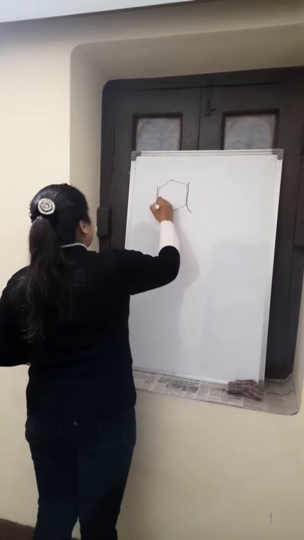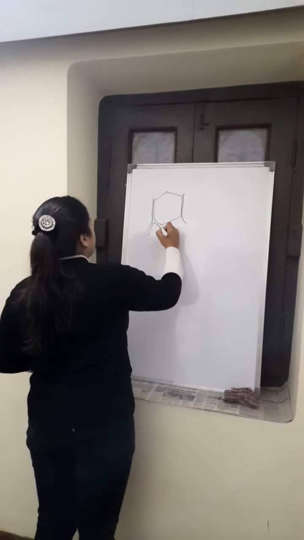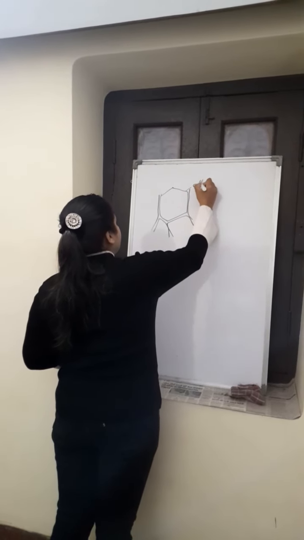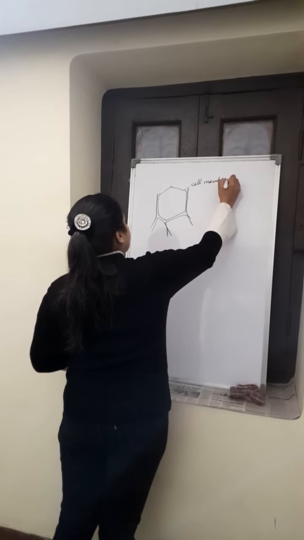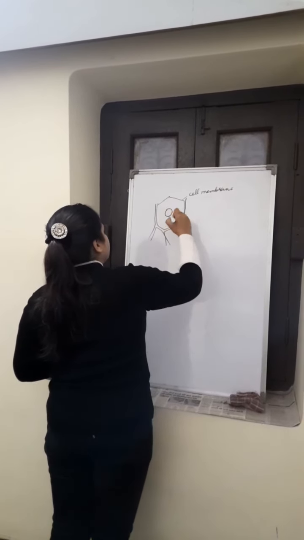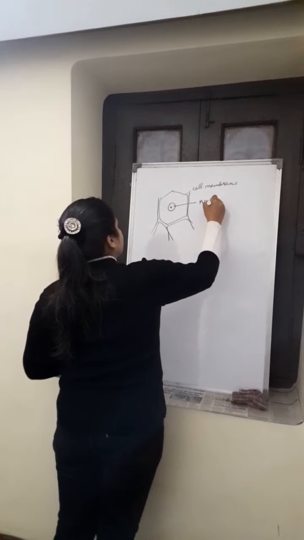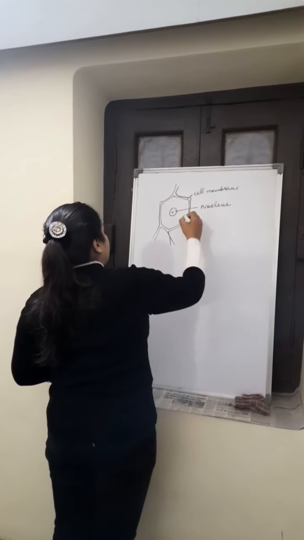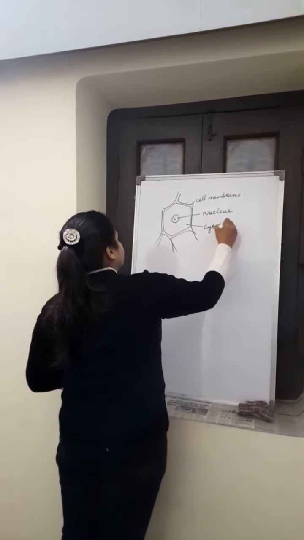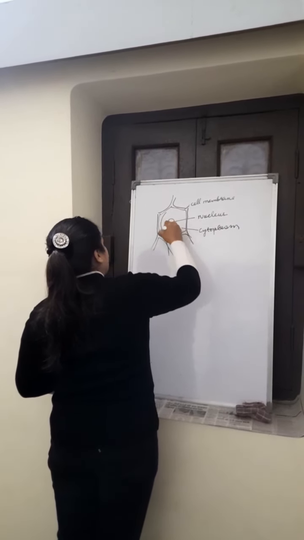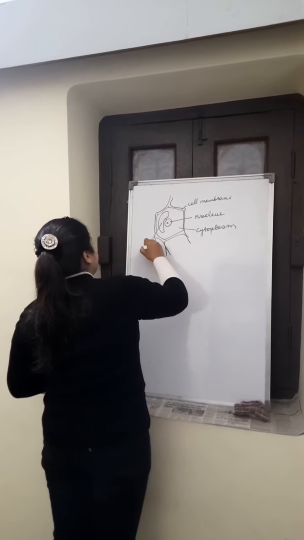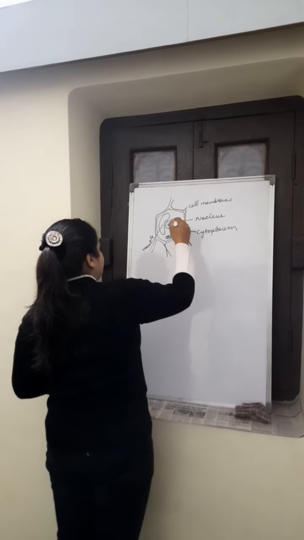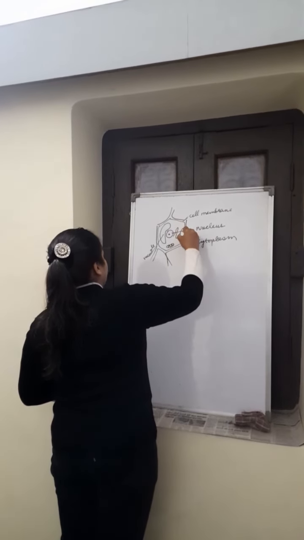It has a cell membrane, it has a nucleus, it has cytoplasm, it has a vacuole, it has other organelles.